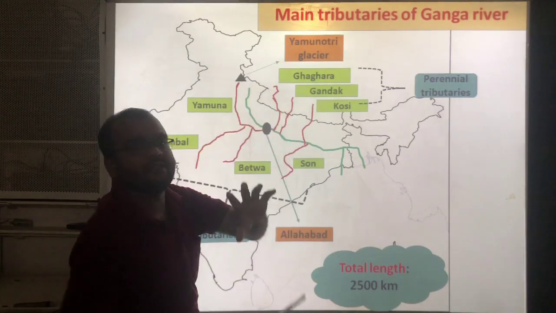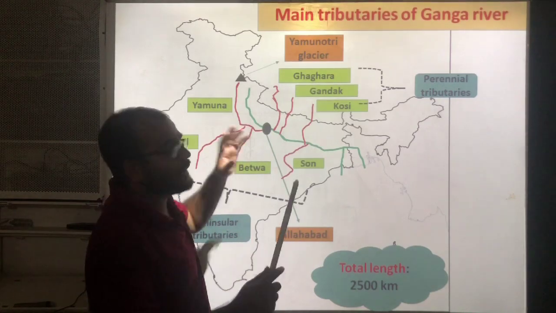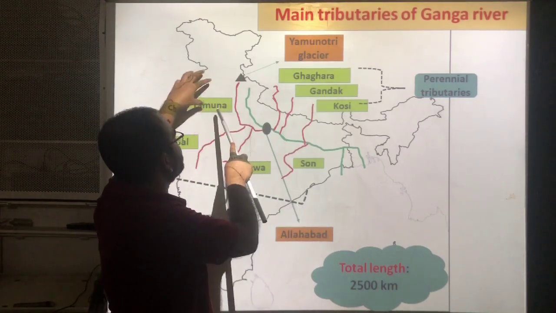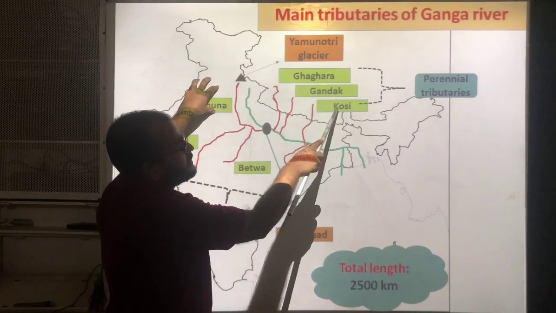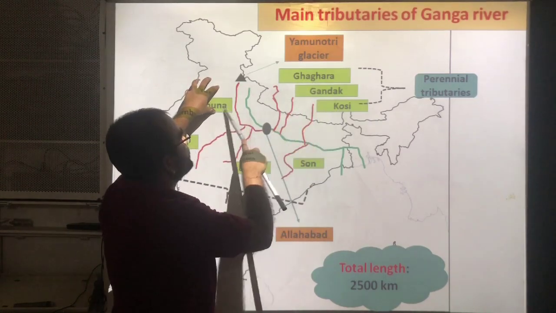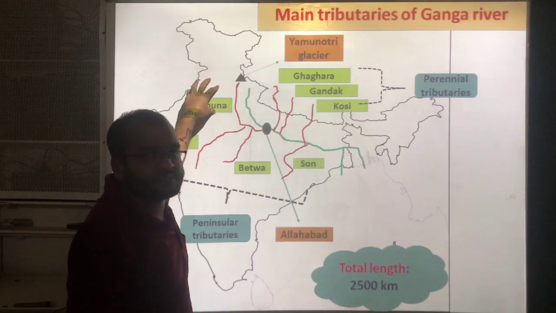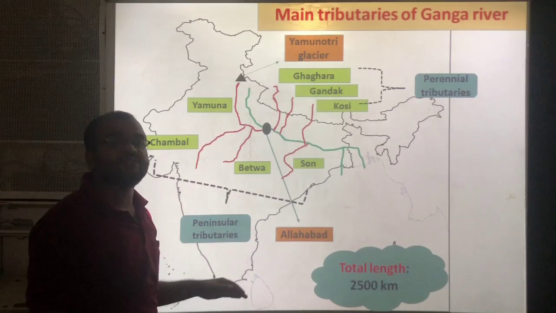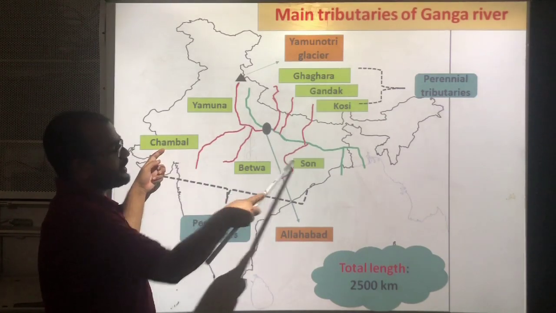So mainly, how many perennial tributaries are there? The main perennial tributaries are four: one is Yamuna, and the second ones are Ghagra, Gandak, Kosi. These four are the main perennial tributaries. And what are the peninsular tributaries of the Ganga river? You can see Chambal, Betwa, Son.